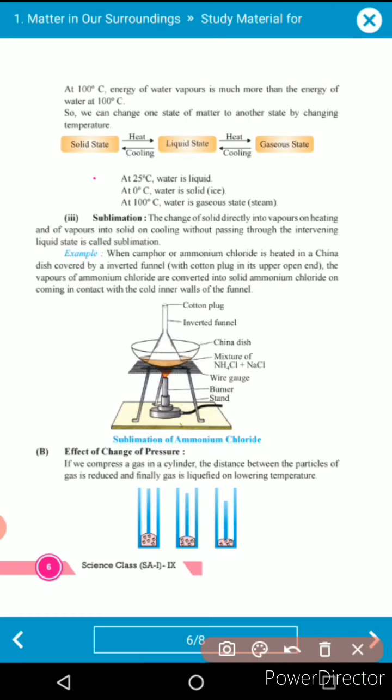So previously in this chapter we had discussed how to change the state of matter from one form to another form. So here we are going to discuss the second phenomenon by which we can change the state of matter. Previously we had discussed how to change a state of matter with the help of temperature. So in temperature we had learned about various terms.